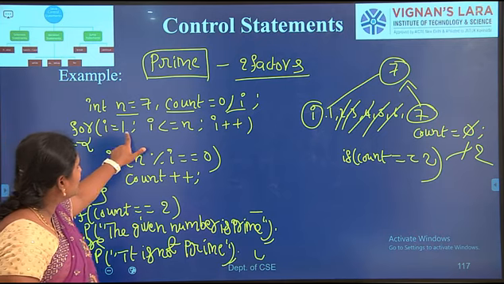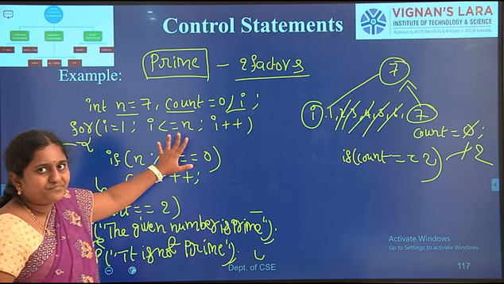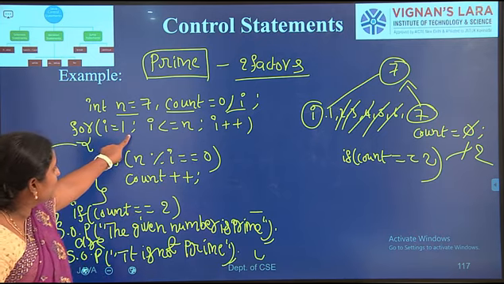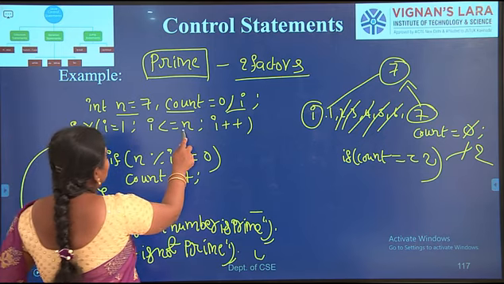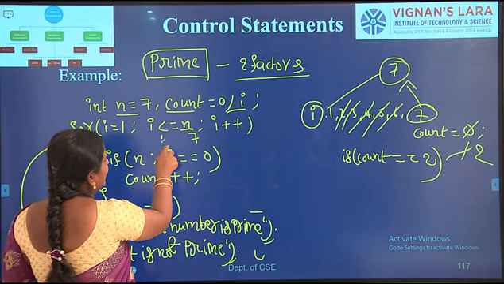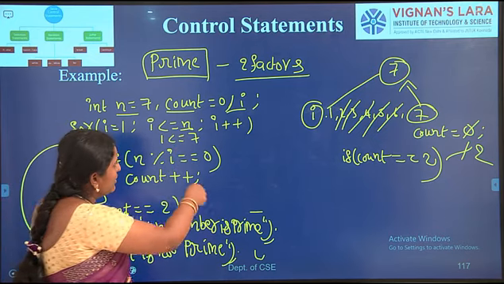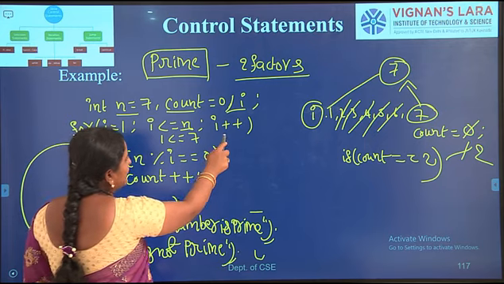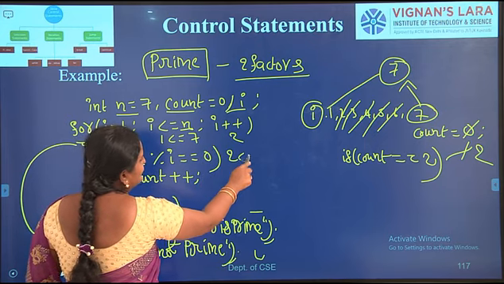So here i equals 1, i less than or equal to n. Here n means 7. So 1 less than or equal to 7, is it true or false? Next, the i value is incremented to 2, and 2 is less than or equal to 7.